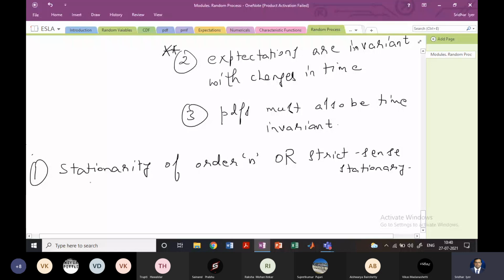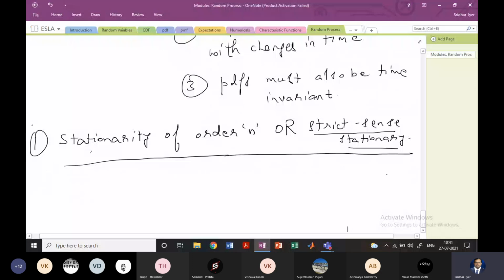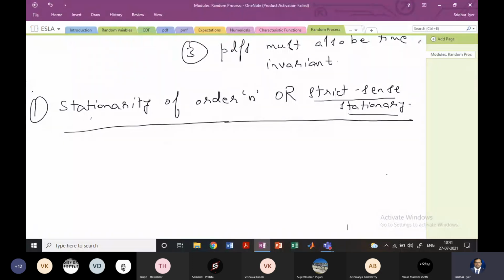In general, you will always hear people, or in the book, it will be mentioned as strict sense stationary. This is one type of stationary random process. Stationarity of order n implies that we are dealing with a multivariate kind of random process. Therefore, the PDF must also be a multivariate PDF.